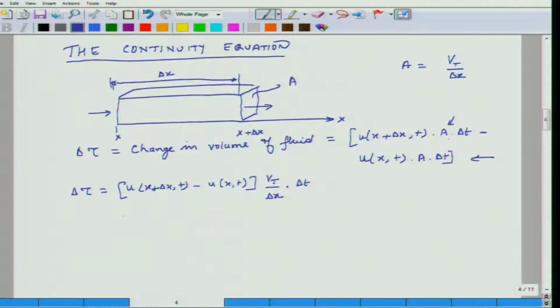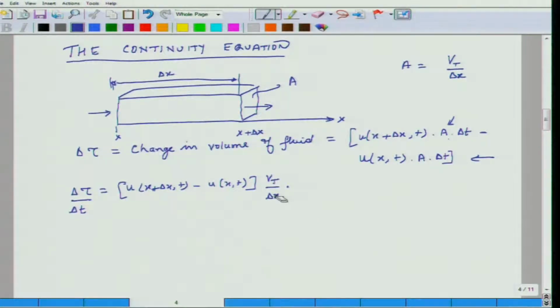Okay. Or I can divide this whole thing by delta time, delta t. What I get is delta t in the denominator, and this again has delta t, so this thing goes away, and I can erase it.